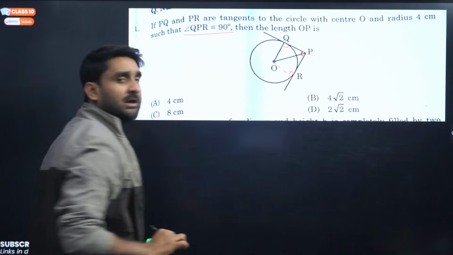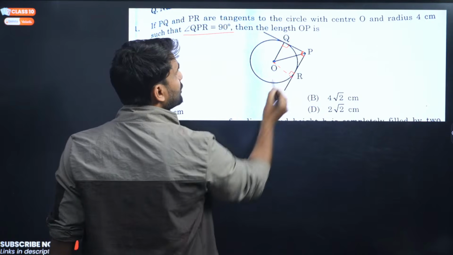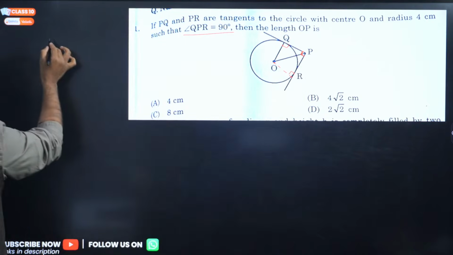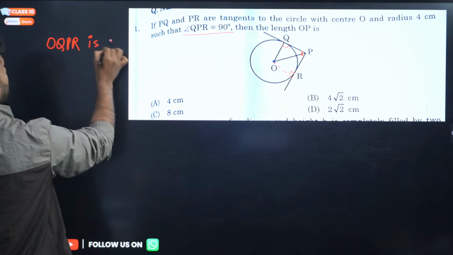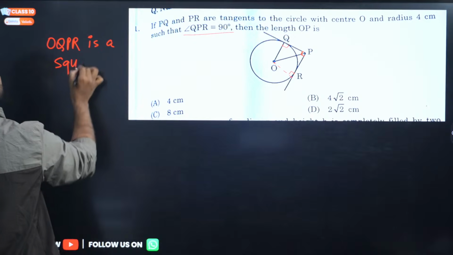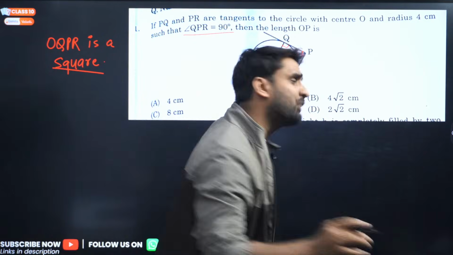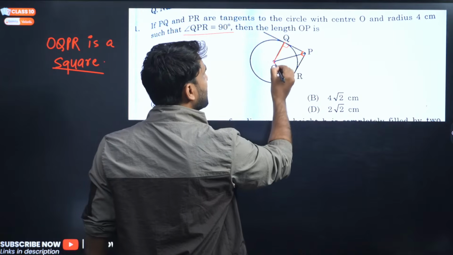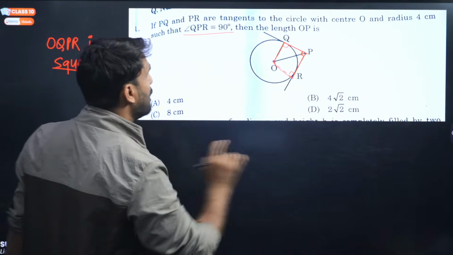And if we join this, this will also be 90 degree. So can you see, my dear, this 90 degree is already given here. So OQPR has become a square. Yes, my dear, OPQR is a square.